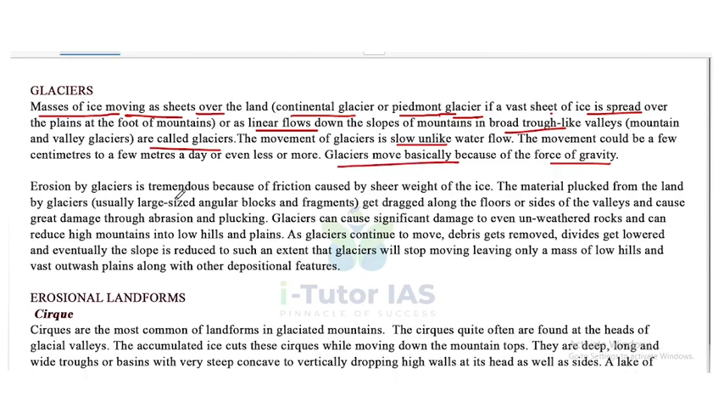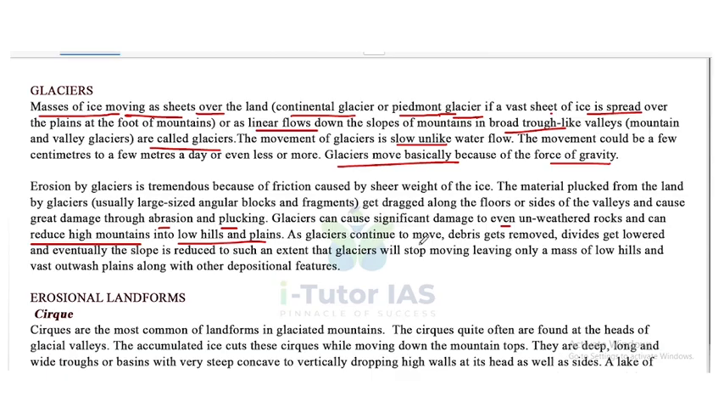Erosion by glaciers is tremendous because of friction caused by the sheer weight of ice. The material plucked from the land by glaciers gets dragged along the floors or sides of the valleys and causes great damage through abrasion and plucking. Glaciers can cause significant damage to even unweathered rocks and can reduce high mountains into low hills and plains.